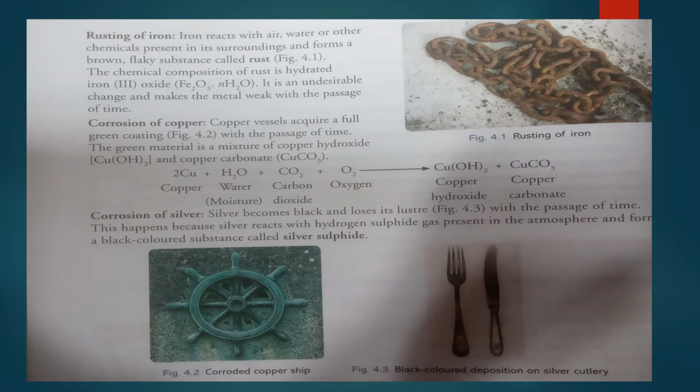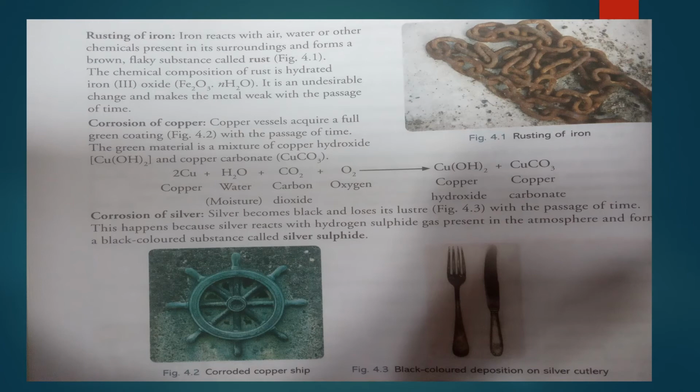One example of metal reacting with water is rusting of iron. Iron reacts with oxygen and water from the surrounding and forms a brown flaky substance called rust. The chemical composition of the rust is hydrated iron oxide. Hydrated means water molecules are present in iron oxide.